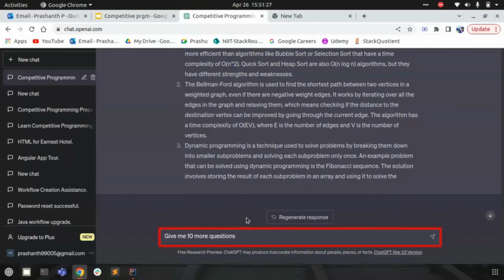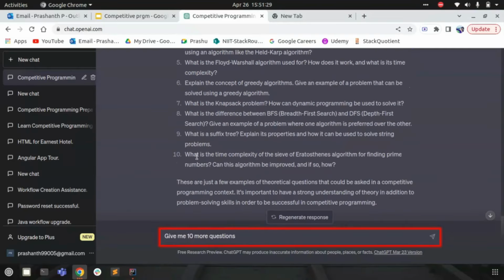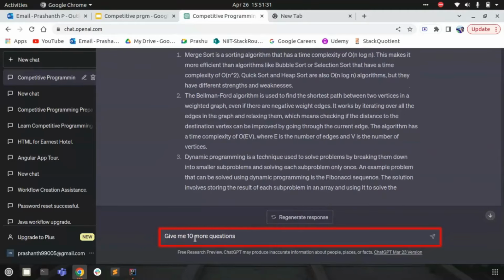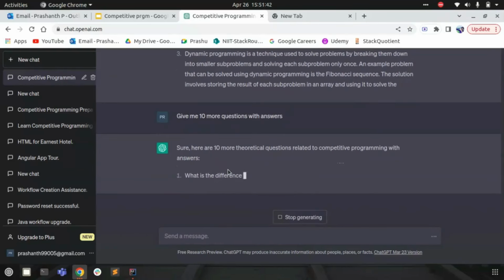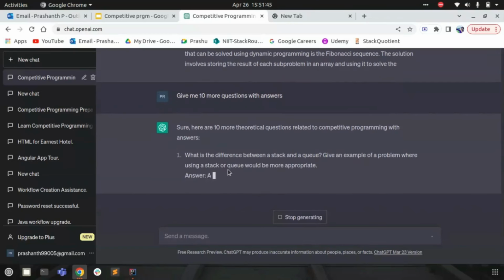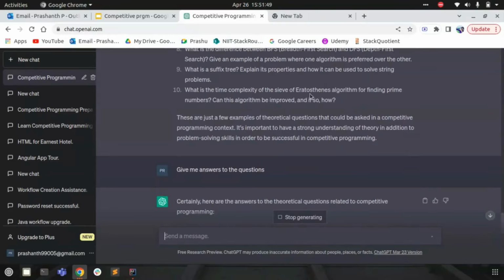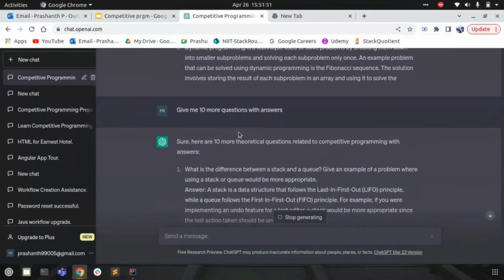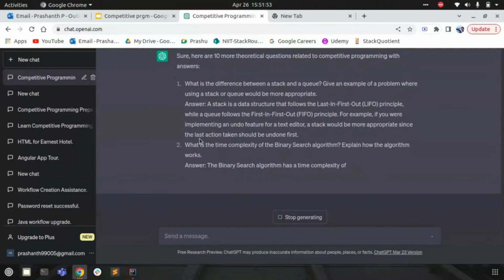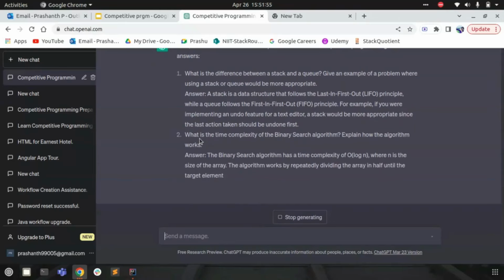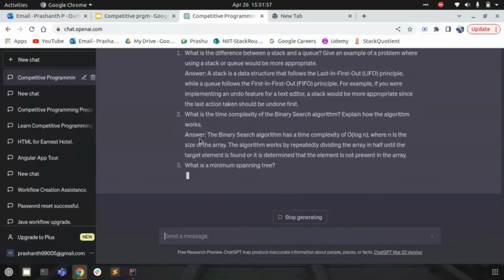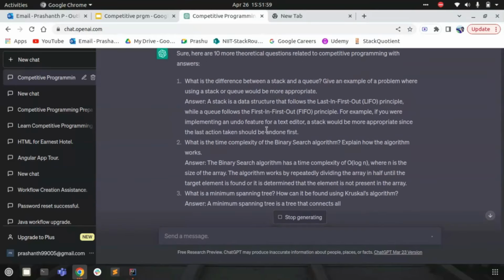So basically, it's providing me only the questions, only 10 questions. So here, instead of providing only the questions, let me try, give me 10 more questions with the answers. Here it's trying to give different questions than what was already asked. Before, there were only 10 questions. Now it will ask me some more non-repetitive questions, and along with that I'll also get the answer in a single prompt itself.